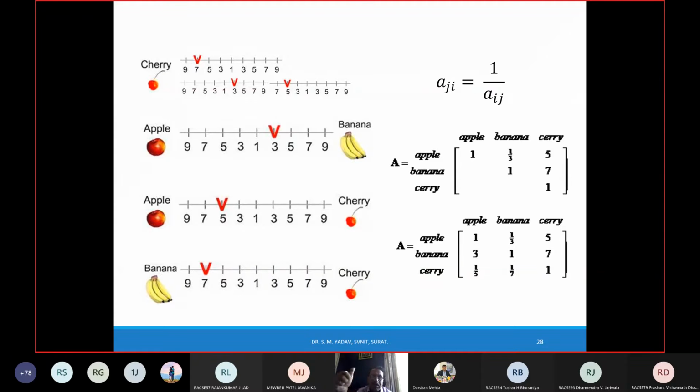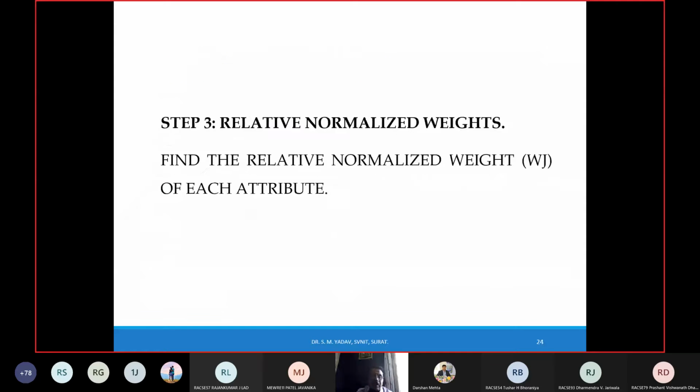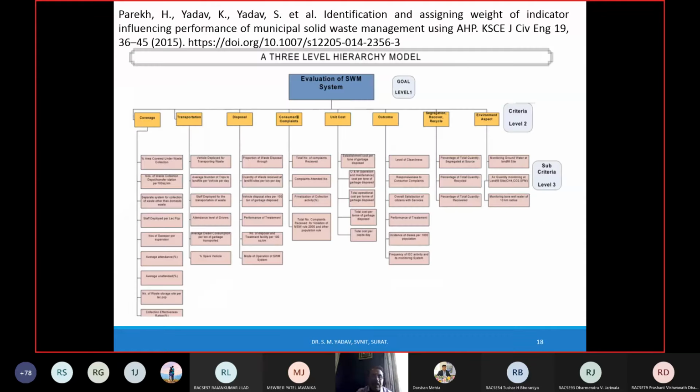You have to prepare this for all the alternatives. For example, in this chart which we have prepared for solid waste management, you have to compare coverage with all the remaining 6, then transport with all the remaining 6, then disposal with the remaining 5, then consumer with the remaining 4, unit with another 3, outcome with another 2, storage with another 1. Similarly, for the sub-criteria, the percentage area coverage you have to compare with all the rest.